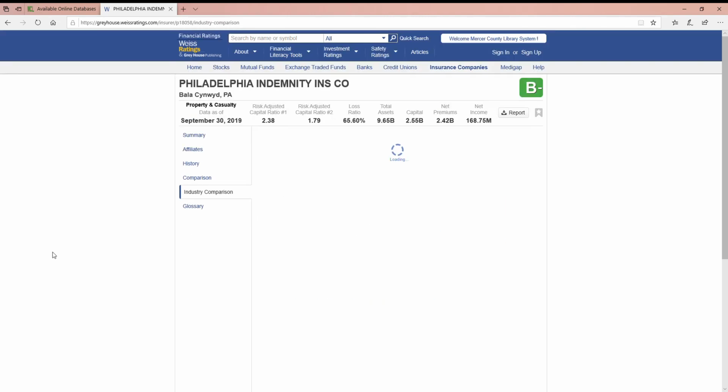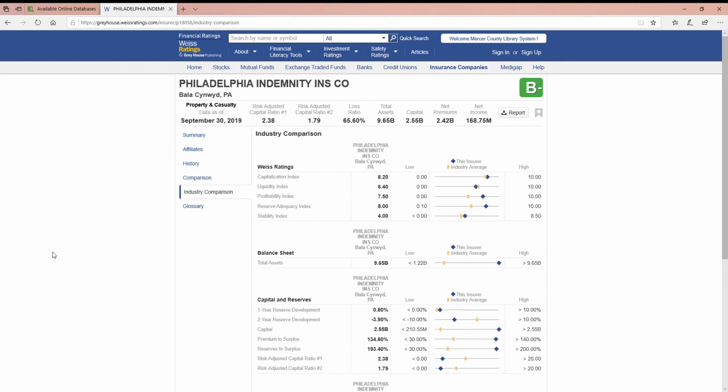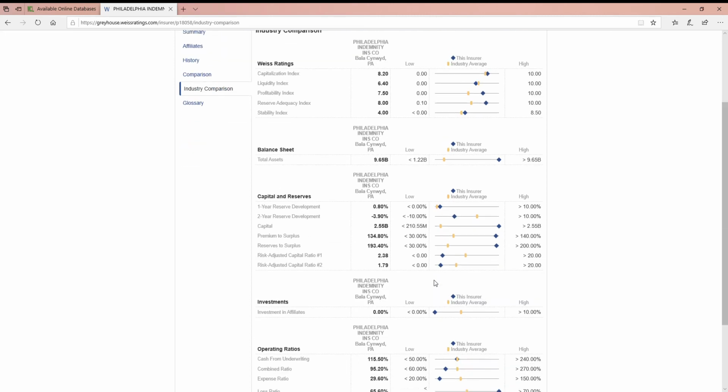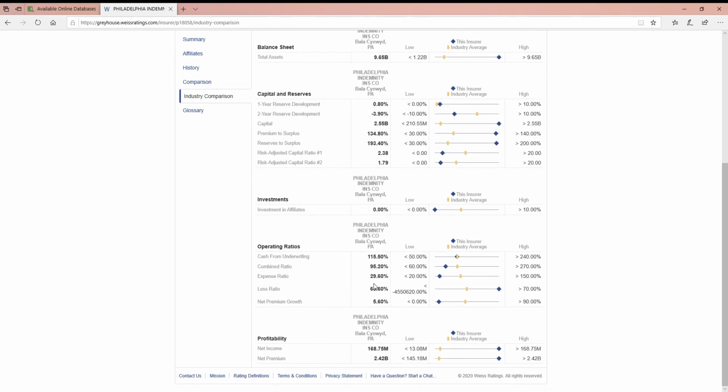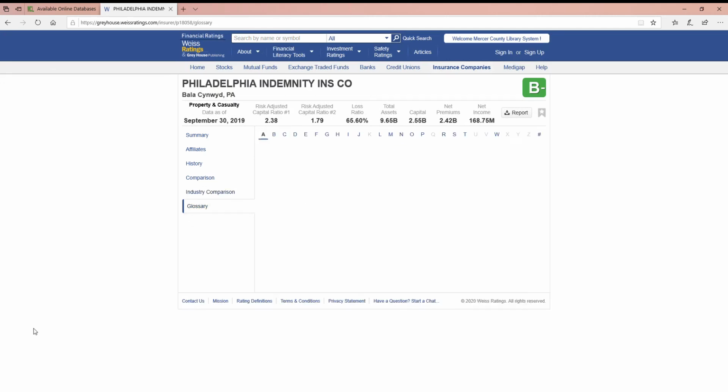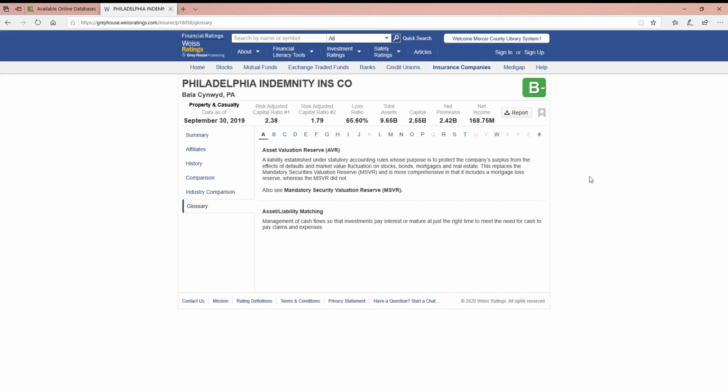And much like the banks and credit unions, the industry comparison works the same way, where the diamond is this particular group, and you'll see the yellow bar is the industry standard. So this will let you know how they line up versus the industry. And again, there's a glossary. So if you're not sure what indemnity insurance is, or you see terrorism insurance and you want to look it up, you can go ahead and do that.